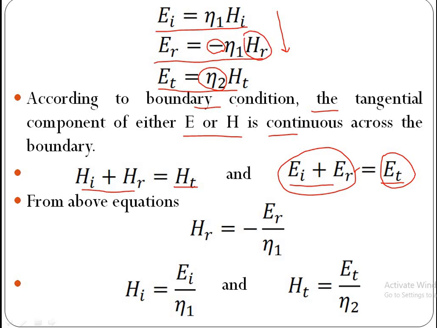HR is equal to minus ER by eta 1, HI is equal to EI by eta 1 and HT is equal to ET by eta 2. Now take this HT.